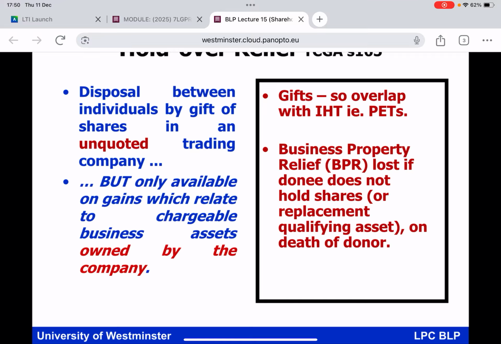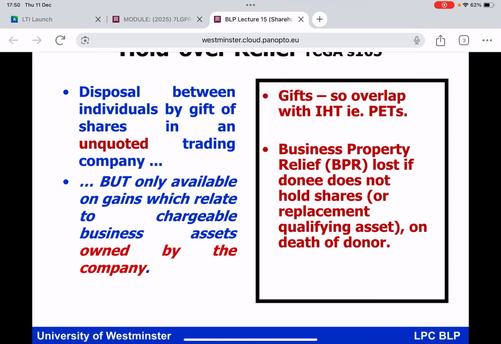Because if the donor lives out the 7-year period after making the gift, then you have nothing to worry about. The PET is said to be fully exempt. Except, of course, if the donor does not live out the 7-year period, as you should appreciate by now, you are dealing with a failed PET. And it may well be the case, by the time you've analysed the situation, that under the failed PET, there could be a liability to pay IHT on the part of the recipient, the donee of the gift.